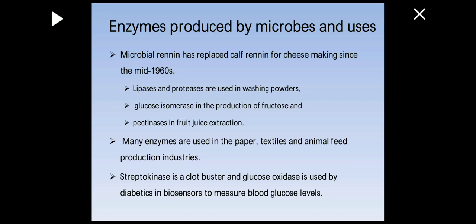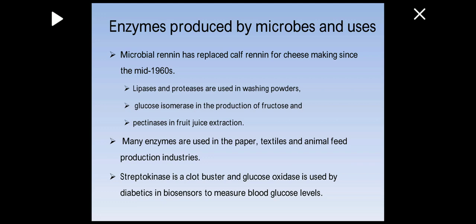Microbial rennin is an enzyme which is very important when you are making cheese. Before the 1960s, it was being obtained from the calf, and now it is being taken from the microbes by the process of fermentation. Similarly, there are lipases and proteases.